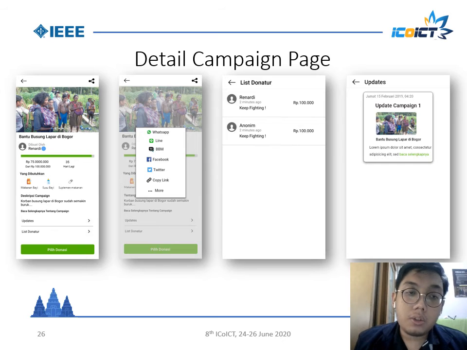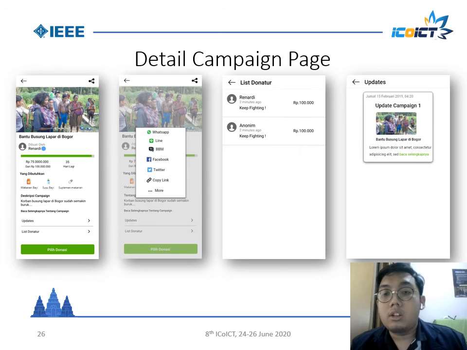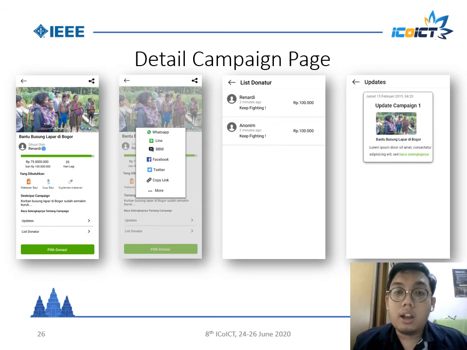And the user clicks this list donator, and the screen shows the list of donors for this campaign.